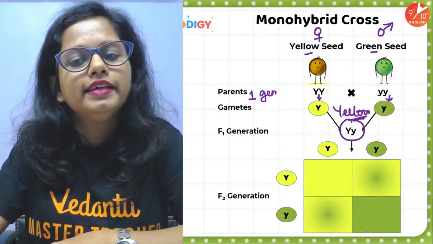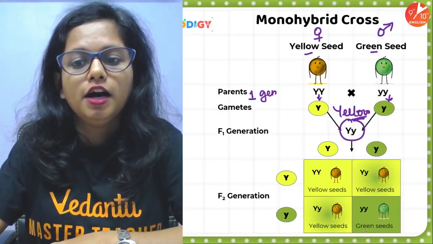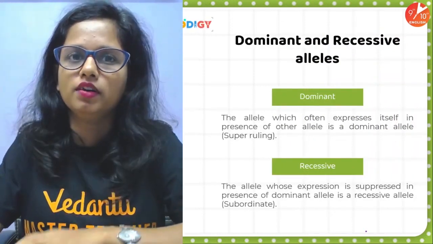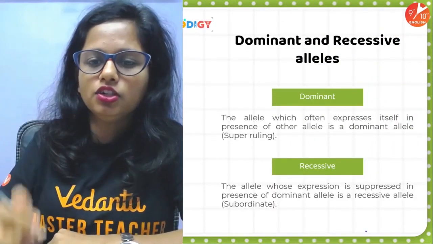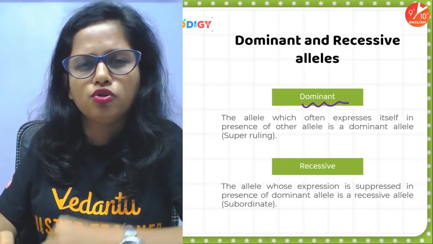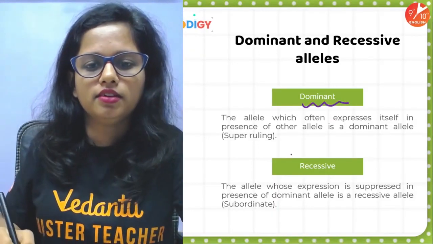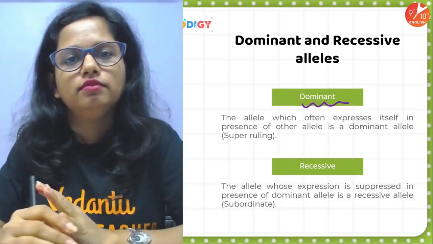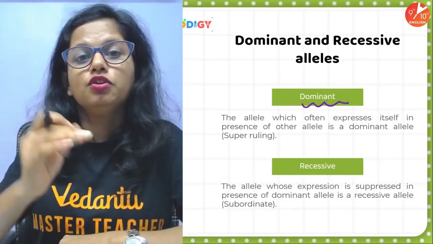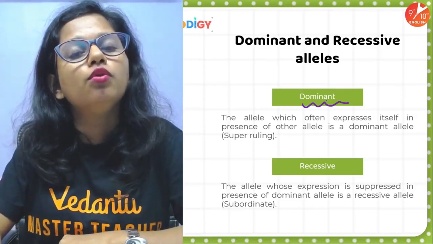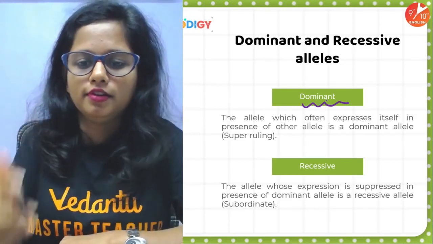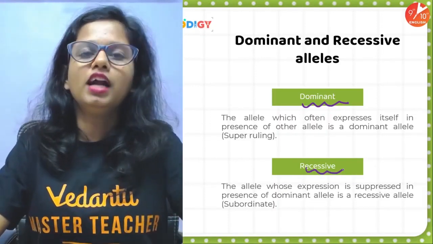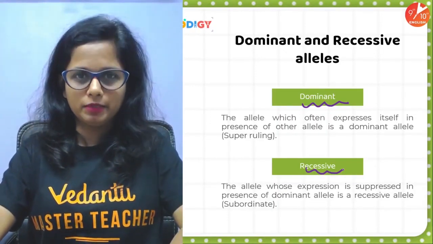So he said that individuals which appear in the F1 generation are dominating over the other allele. Such an allele which is responsible for tallness or round characteristic is called the dominant allele. And the one which gets suppressed, which gets masked, and resurfaces only in the F2 generation is called the recessive one. So that was about Mendel's experiment.